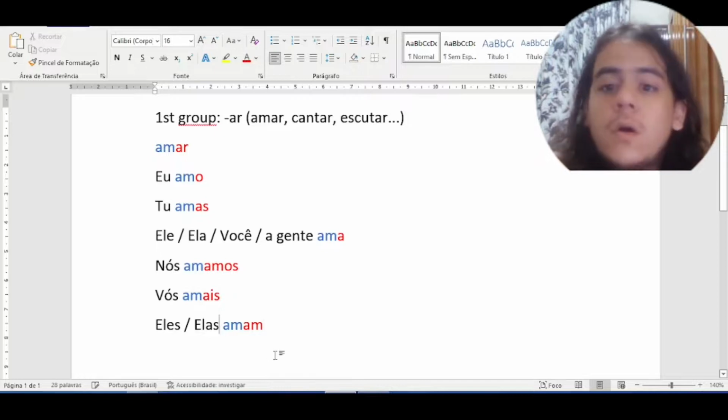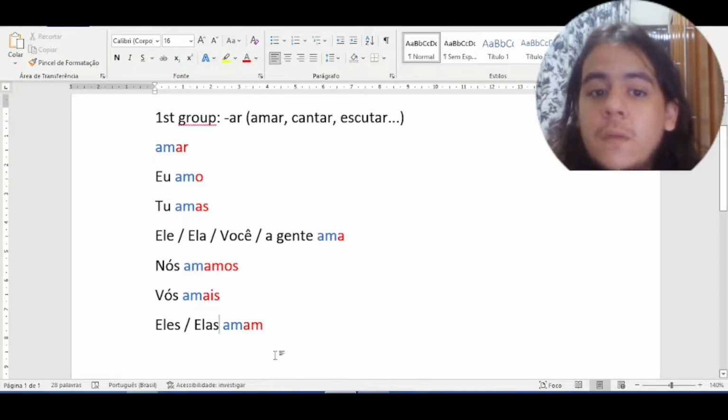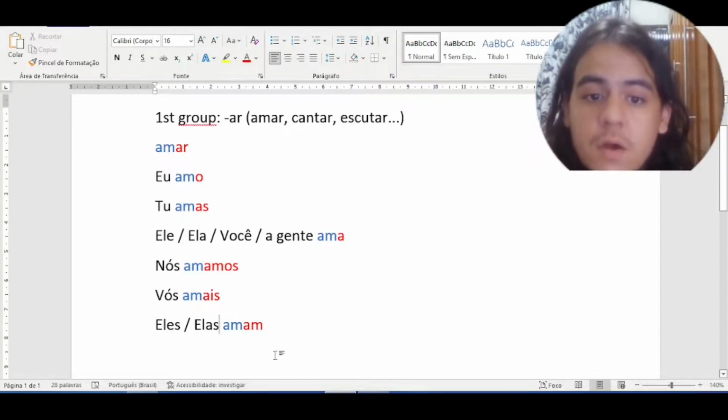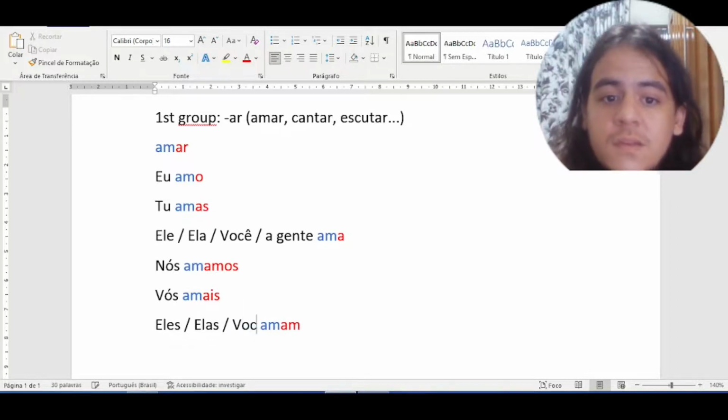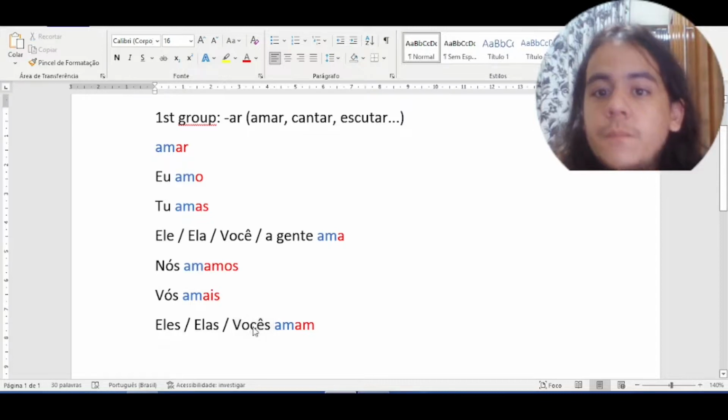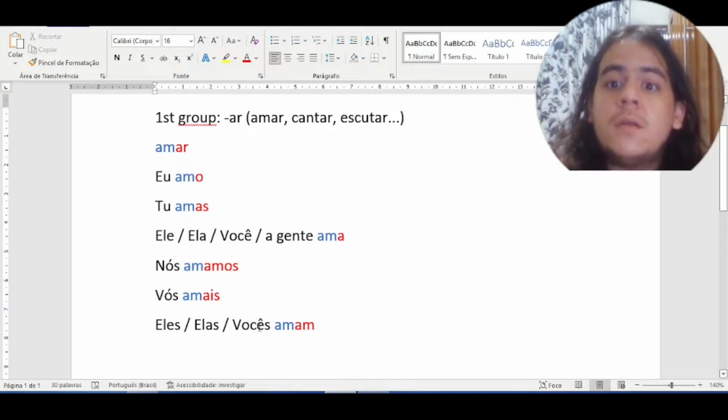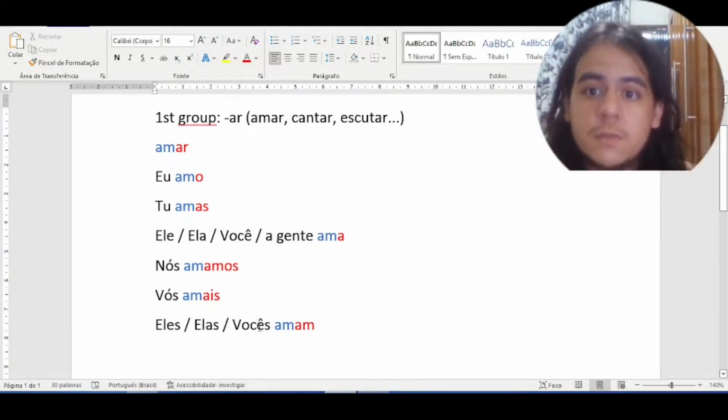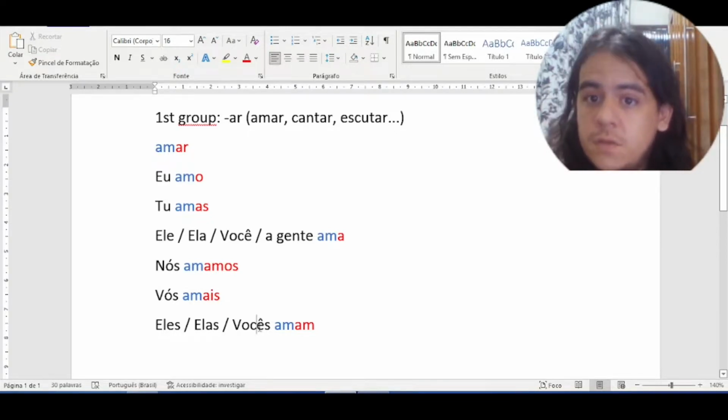And we saw that we have a pronoun that can replace vós. It's vocês. Notice that vocês is the plural form of você. We add the letter S. So vocês amam. Vocês can replace vós, but the conjugation is different.